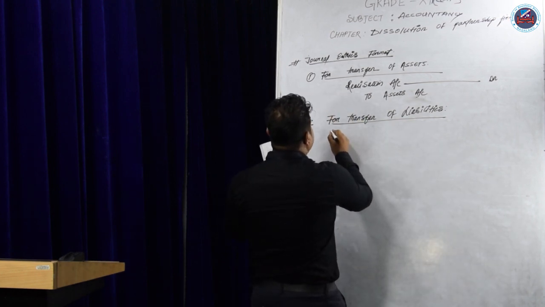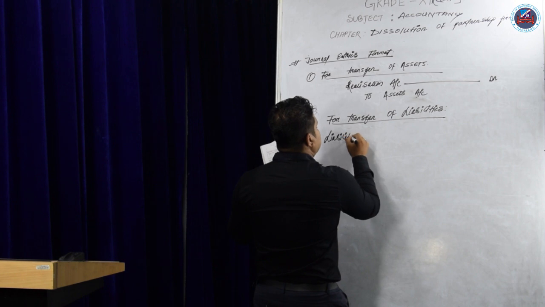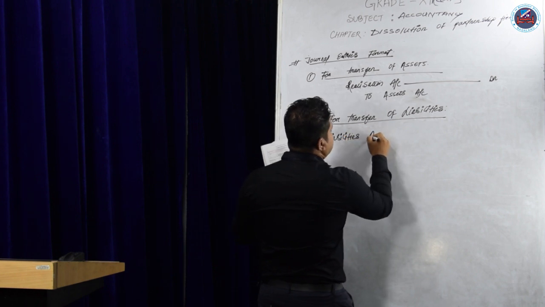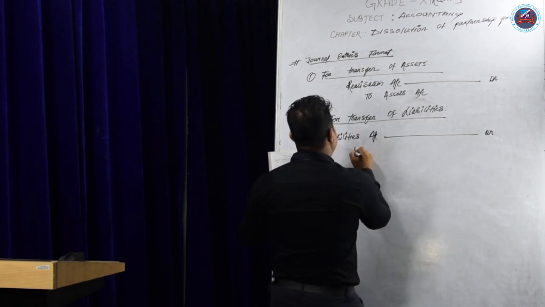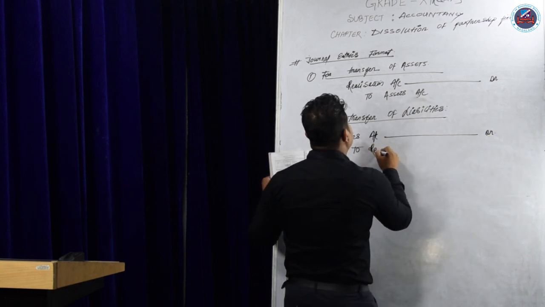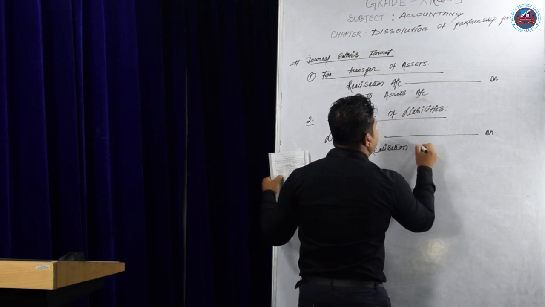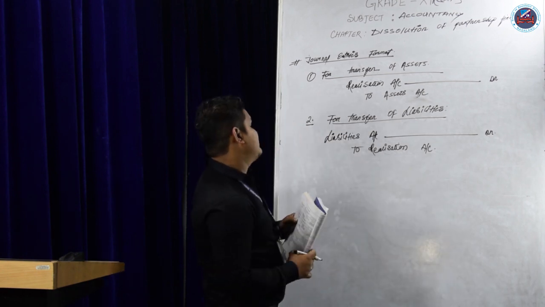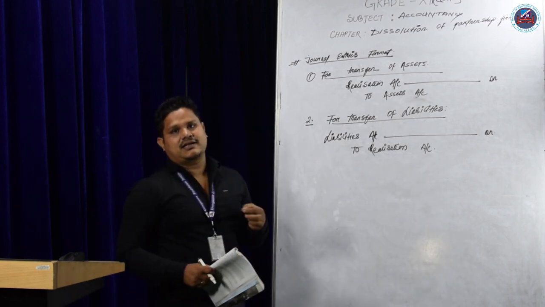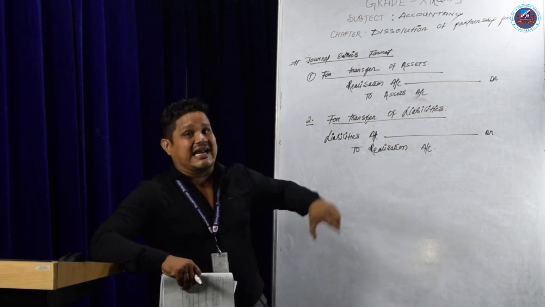Liabilities account debited to realization account. That is a transfer of liabilities. Same as we have done in the realization account, that is the format regarding the entries.